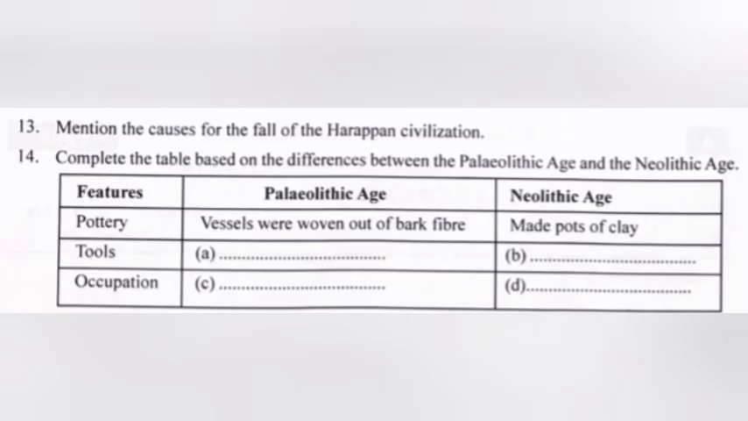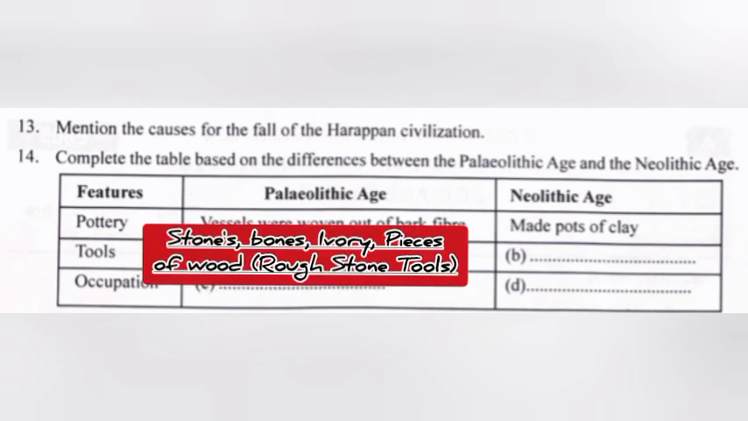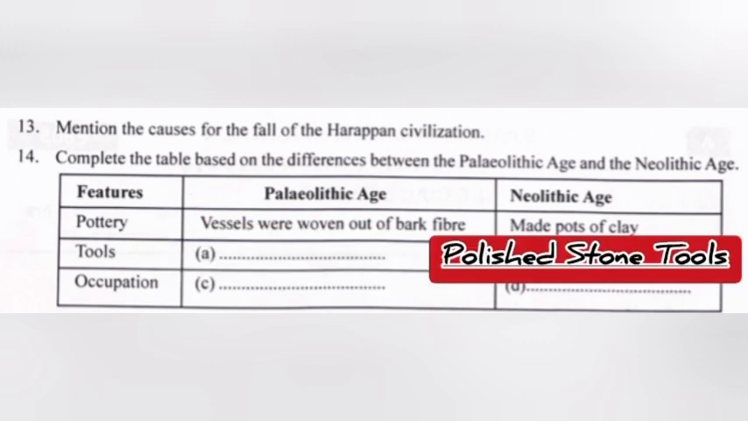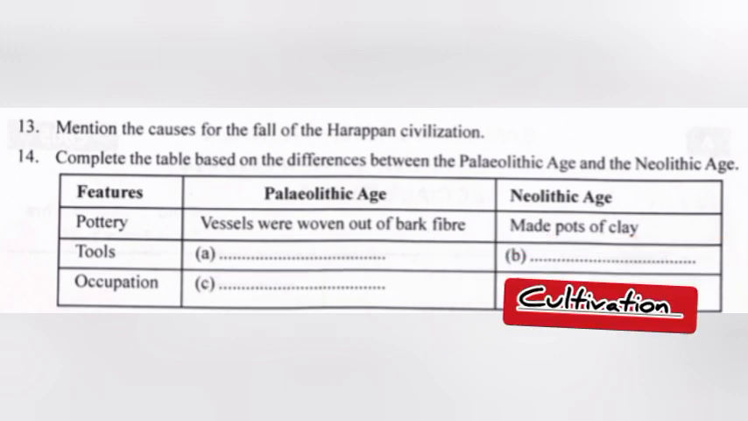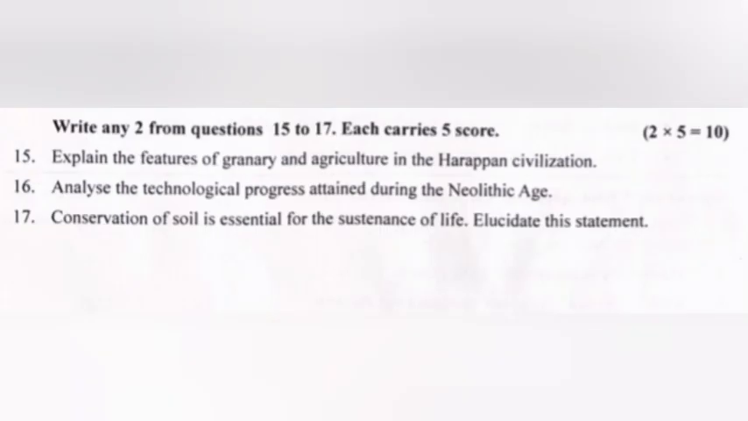14. Complete the table based on the difference between the Paleolithic age and the Neolithic age. Answer: A. Stones, bones, ivory, pieces of wood, rough stone tools. B. Polished stone tools. C. Hunting. D. Cultivation. 15. Explain the features of granary and agriculture in the Harappan civilization.